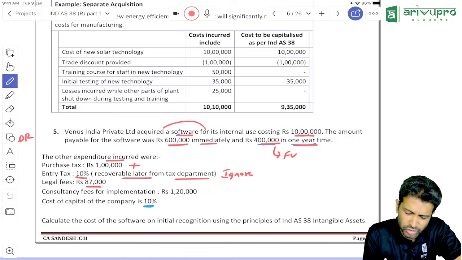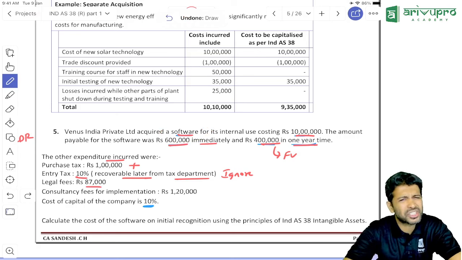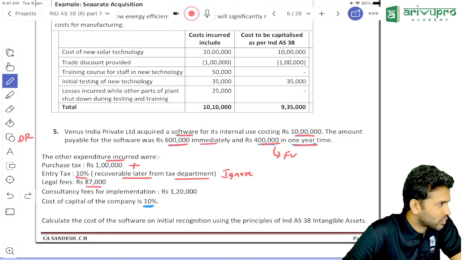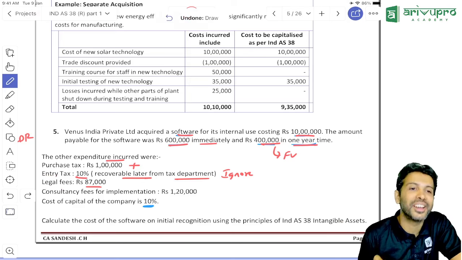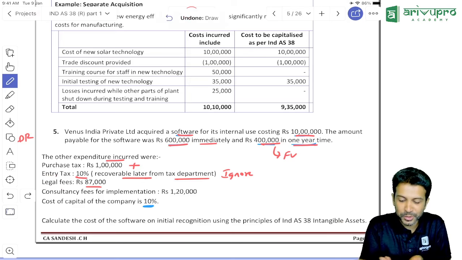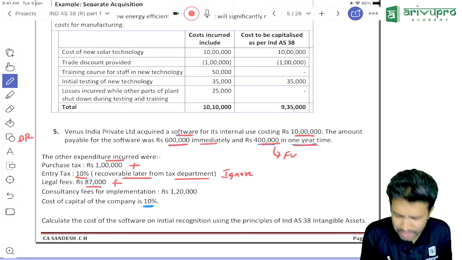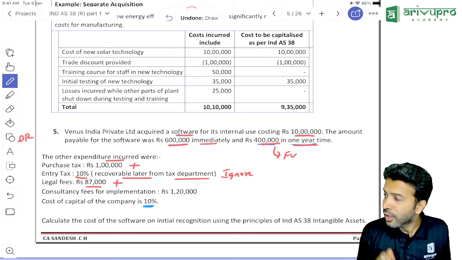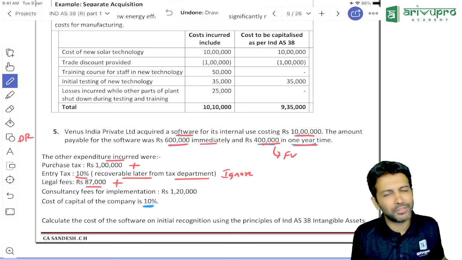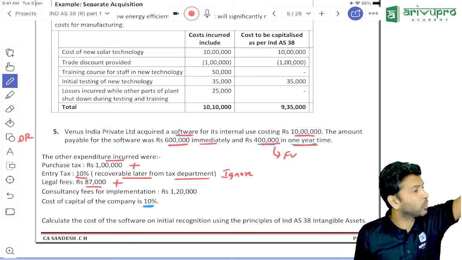Okay. Legal fees, can we add? Yes, it's a software, no? Maybe they mean to get it registered. I don't know how legal fees are associated with software. Maybe they should have modified this a little bit. If it were a patent and all, I could have understood. So maybe some registration charges. But anyway, let's pardon our mother body. Legal fees we will say are directly associated with the software.